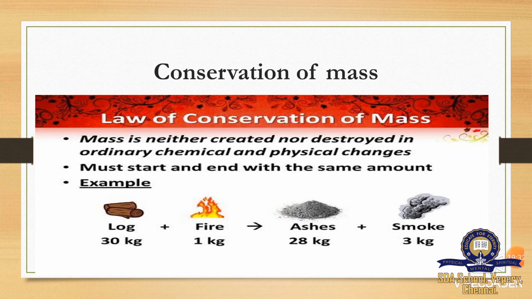So when we weigh both ashes and smoke, we get the same total amount, 28 plus 3, 31. So this is what the law of conservation of mass says. The total mass of substance before and after change remains the same. So the total weight remains the same.